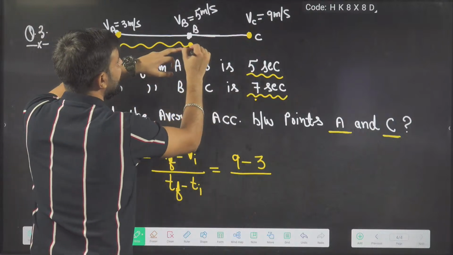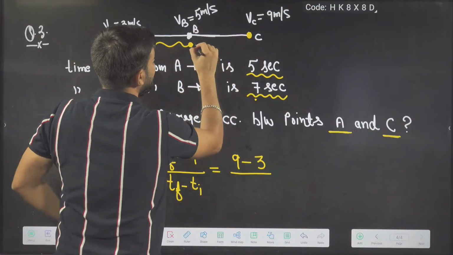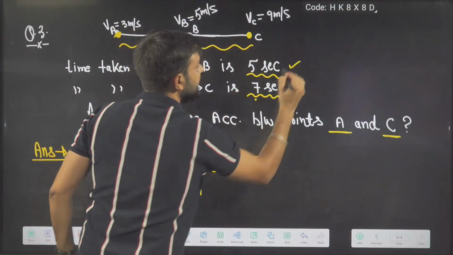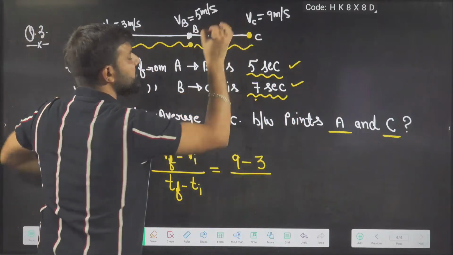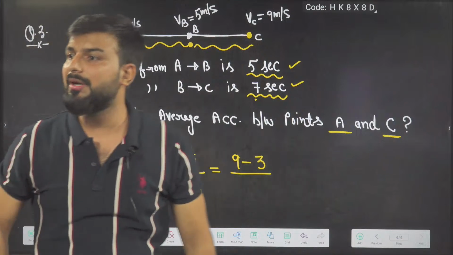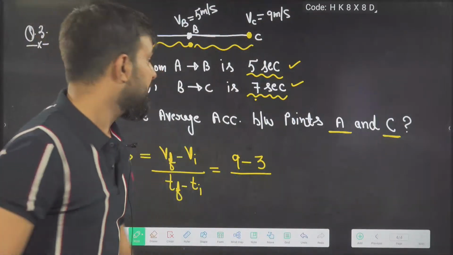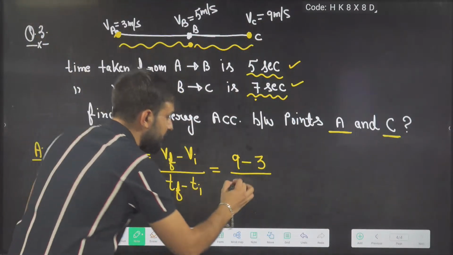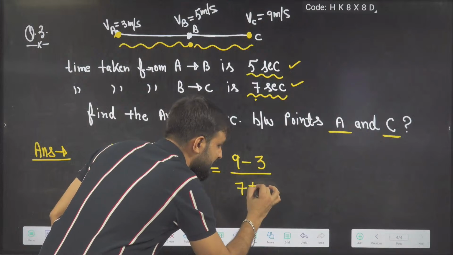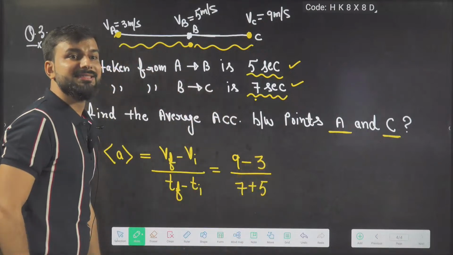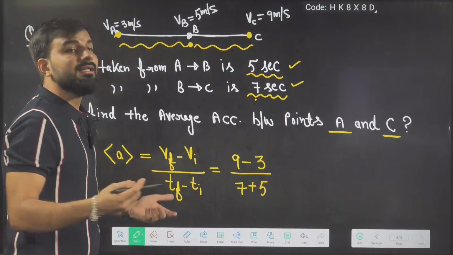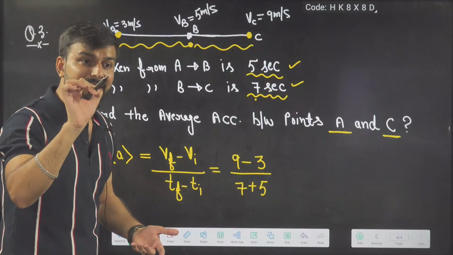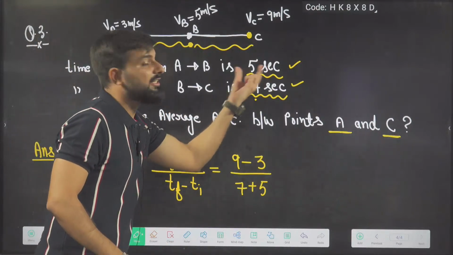From here to here? 7 seconds. So the total time in going from A to C will be 7 plus 5. Don't do 7 minus 5. It is 7 minus 5 only when the time is instantaneous.